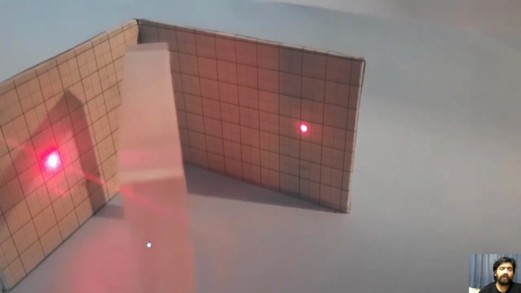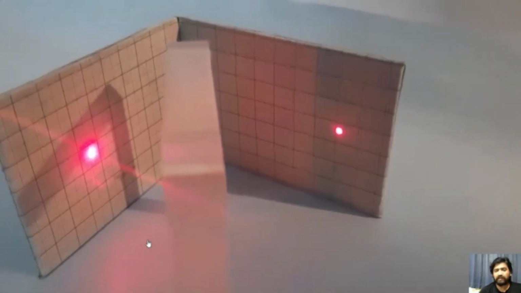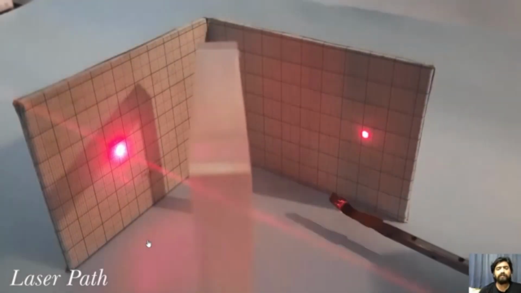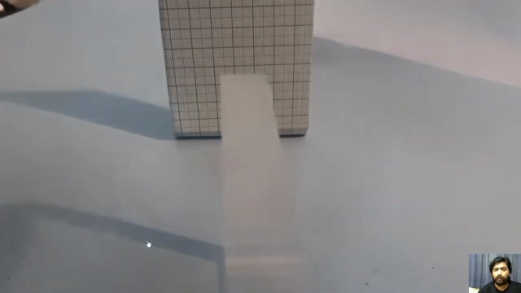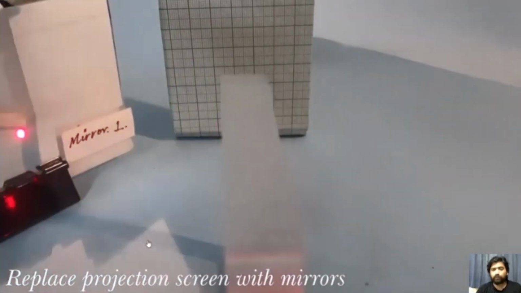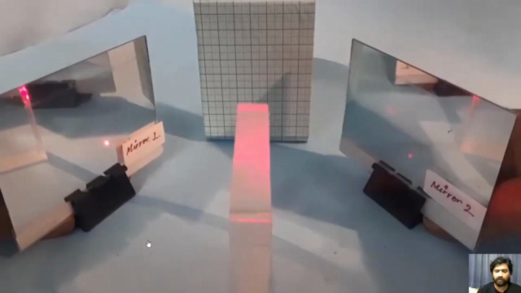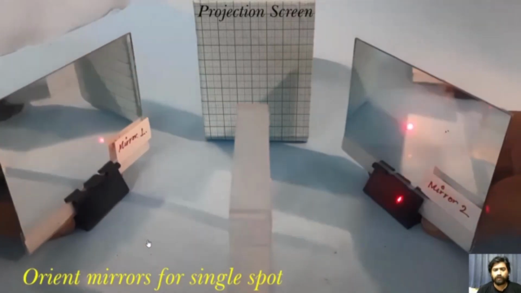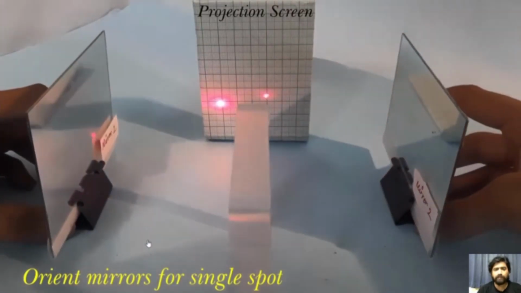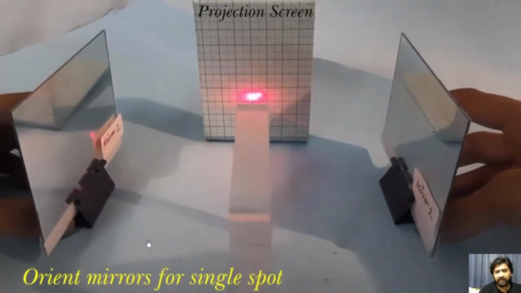Of course, now we can utilize two appropriate mirrors in such a way that these two beams can be further merged onto the desired location, like they typically do in the case of the three beam system. Let me put mirror 1 and mirror 2 here, and these two beams, which are generated from the same beam, will now get merged at a single spot.